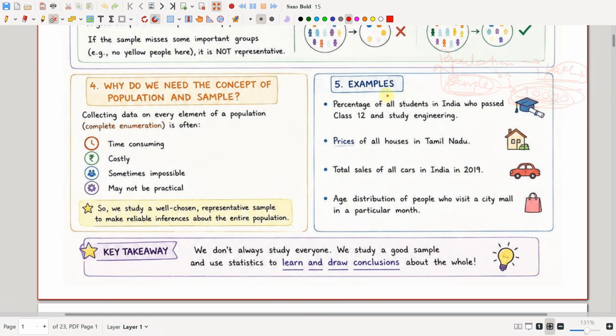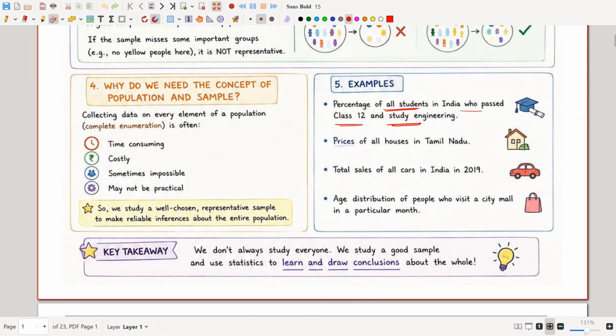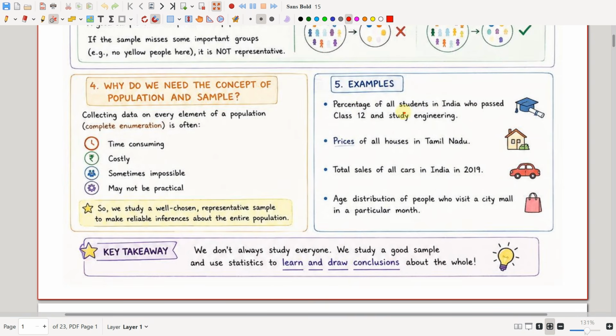Okay, so see, for example, percentage of all students in India who have passed class 12 and study engineering. Okay, this is a great population. We cannot directly work on the population, so we have to find some subset. And prices of all houses in Tamil Nadu. This is also a very large population. Total sales of all cars in India in 2019.